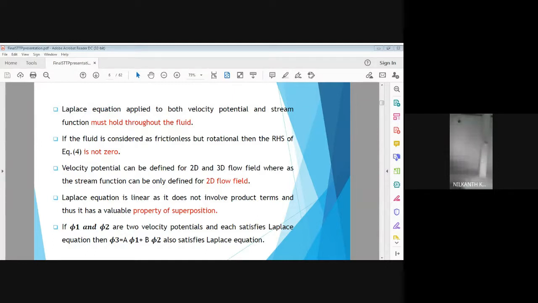It means that if at a particular point phi 1 is a velocity potential and at another point phi 2 is a velocity potential, and if both of them are satisfying the Laplace equation, equation number 3, then we can superimpose these two velocity potentials by using some constants, that is a into phi 1 plus b into phi 2 is equal to phi 3, and this resultant phi 3 also satisfies the Laplace equation.